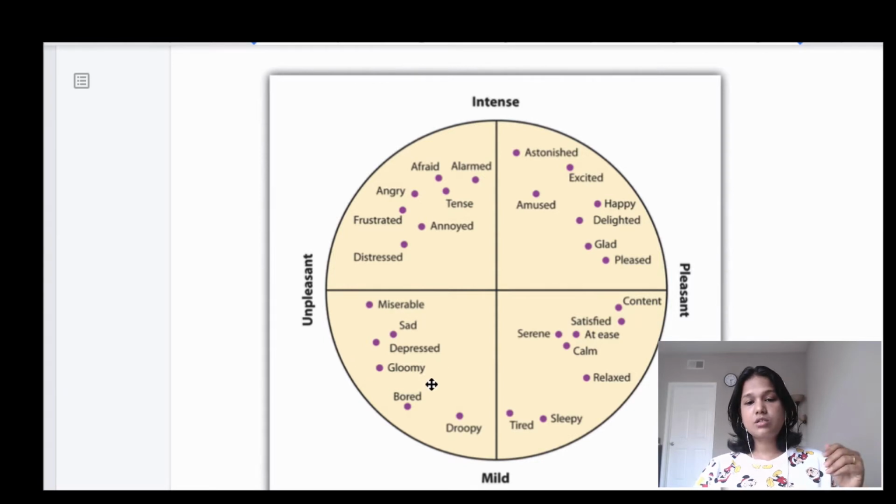Because when a person is bored or gloomy, he can't really have pumped up energy, neither will he be pleasant in his mind. This side says pleasant but with mild energy. Probably it's the fag end of the day, he's tired, but he's still excited to learn something new.